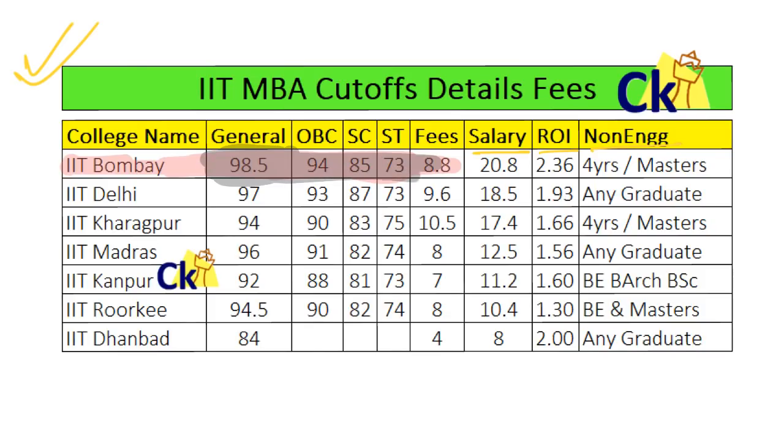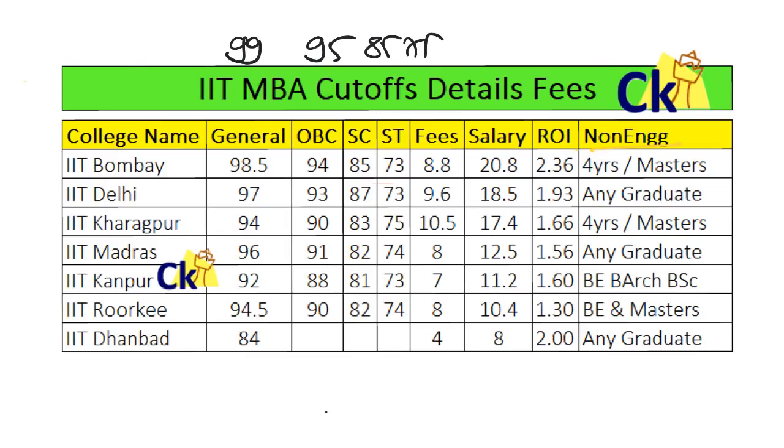OBC 94, 95, SC 85, ST 75. You can round these off as per your requirement. See, the cutoff is going to change every year. This time, because the number of applicants is less, the cutoff might go down also. So general category 99, OBC 95, 85, 75 would be my guesstimate.